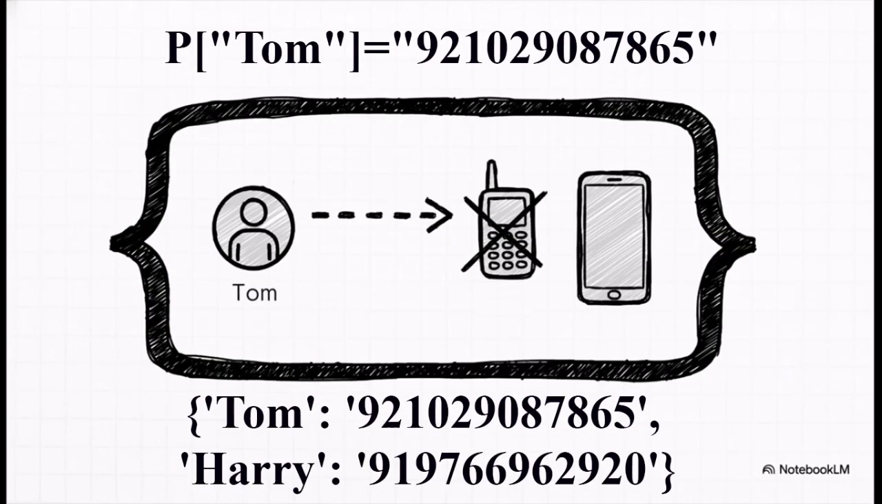Okay, so what if you need to update something, like Tom gets a new number? Well, it's just as easy. The syntax is exactly the same as adding someone new. Since the key Tom already exists, Python is smart enough to know that you just want to replace the old value with this new one. That's a perfect example of what mutable means.